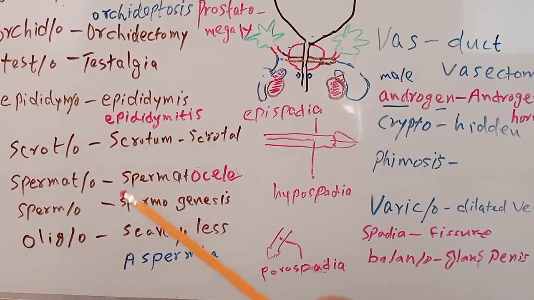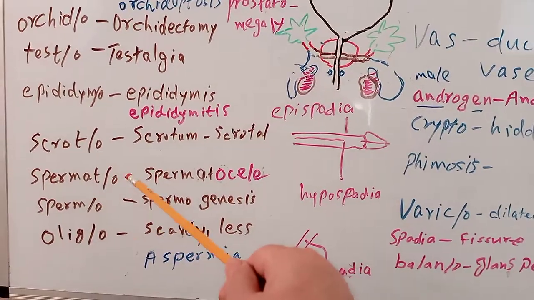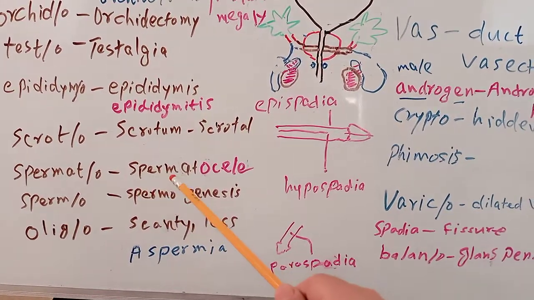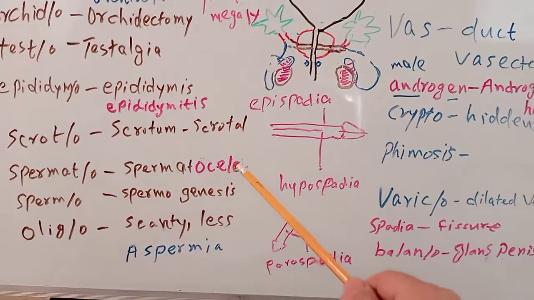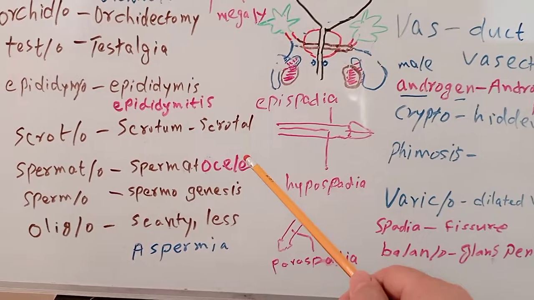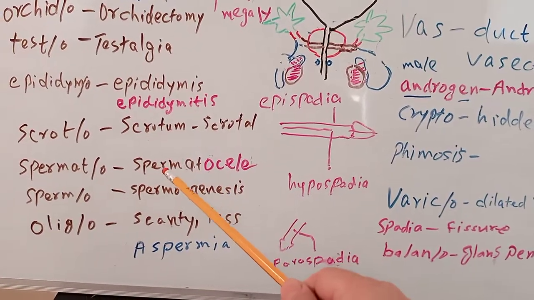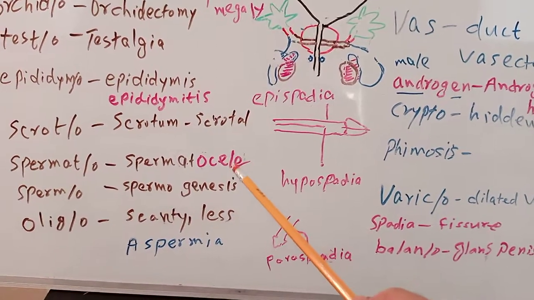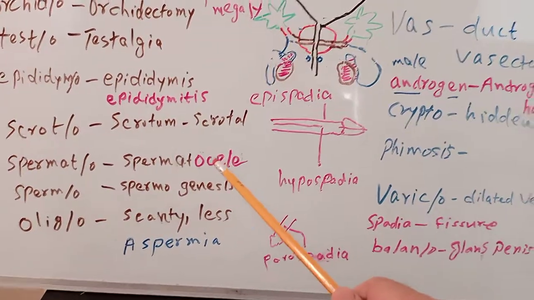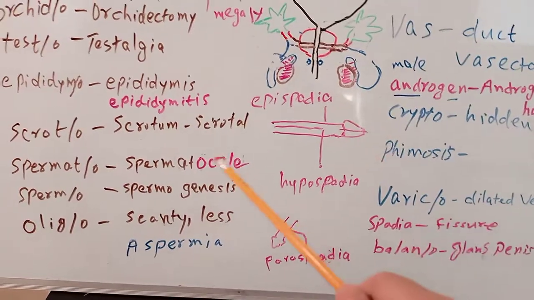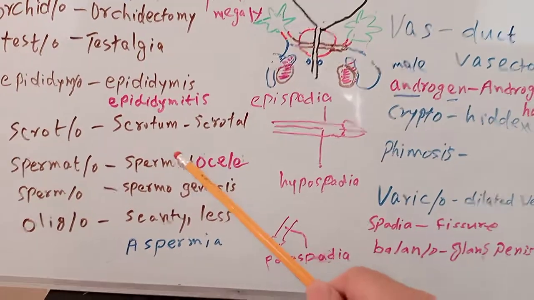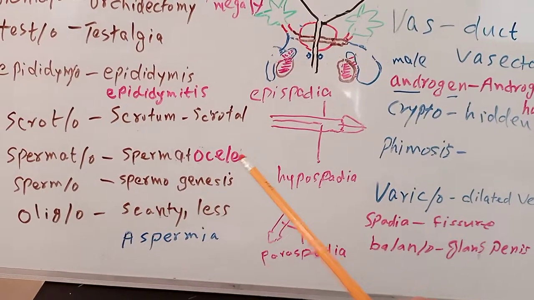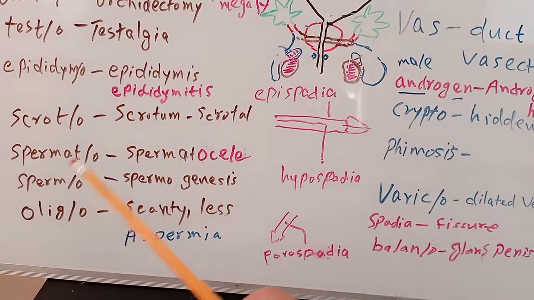Then there are two word roots for sperm. One is spermato, the other is spermo. From spermato we make the word spermatocele, swelling of the epididymis that contains sperm. Cele means hernia and swelling both. So swelling occurs at the epididymis. Swelling of the epididymis that contains sperm is spermatocele, made from the word root spermato.